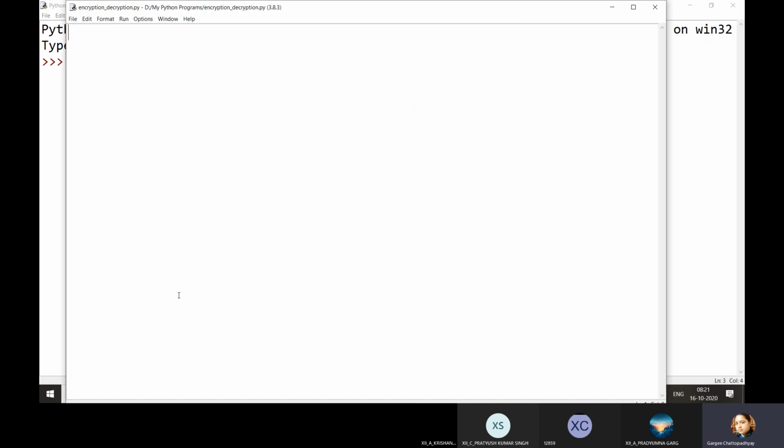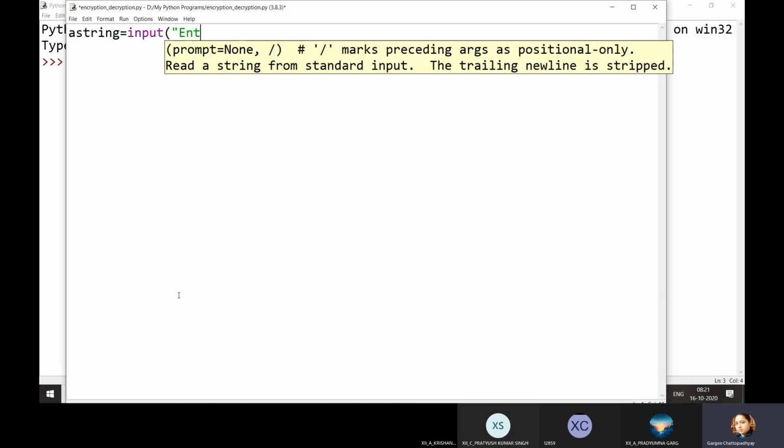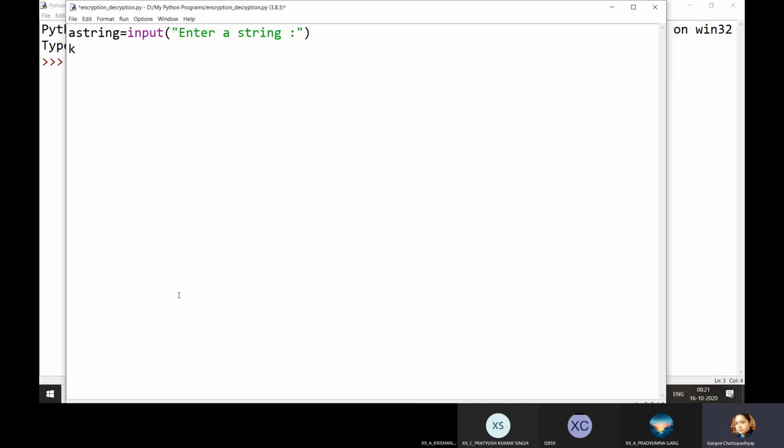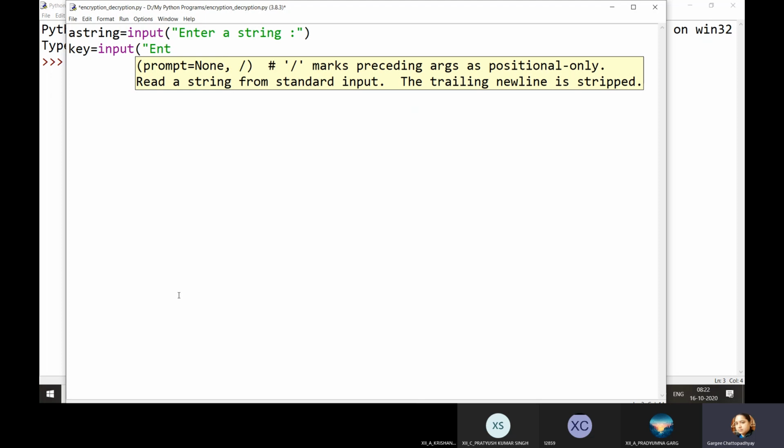Now everybody look here very carefully, okay? First thing is a string. So I'm just asking for a string from the user. So I will use input, enter a string. Second is the key, that is a group of symbols. So, enter the key for encryption.